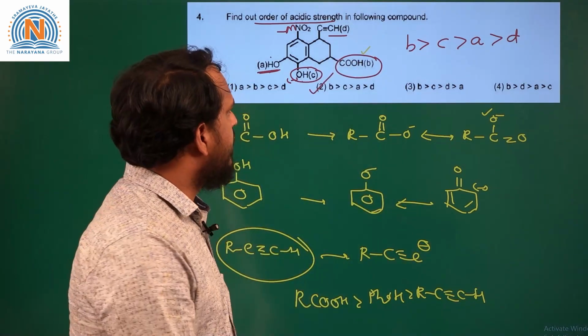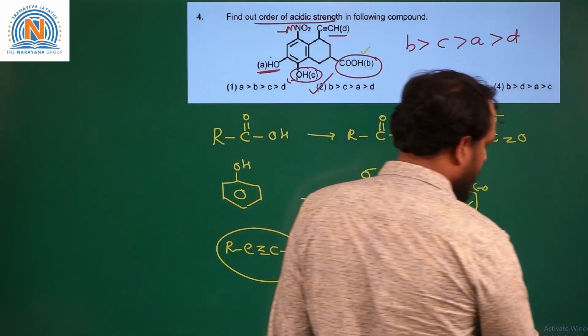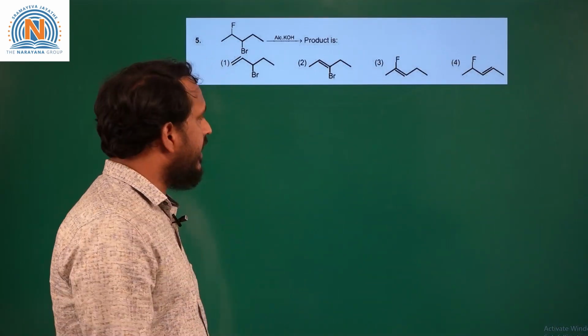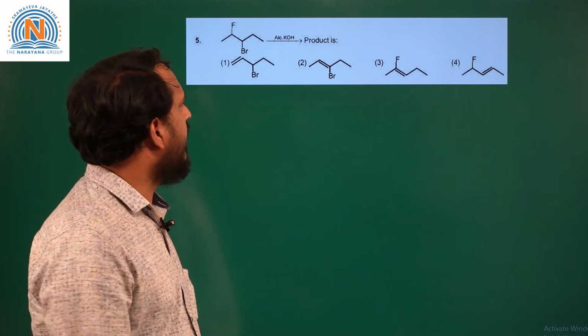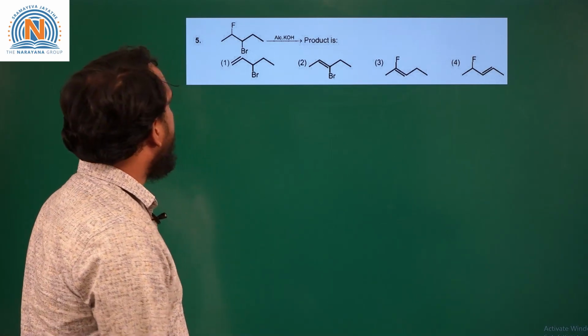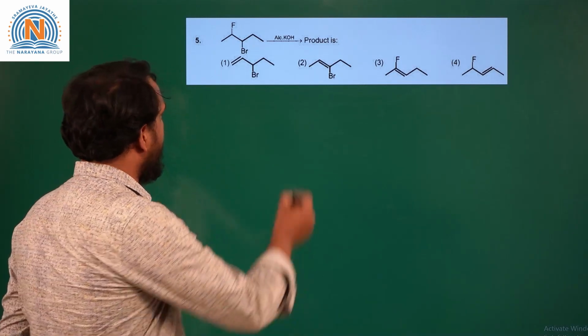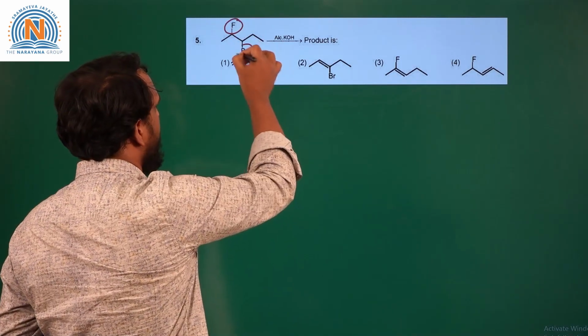Okay. So now we will move to the next question. The next question is again based on elimination reactions of alkyl halides. In this, two halide groups are given, one is fluoride, the other is bromide.